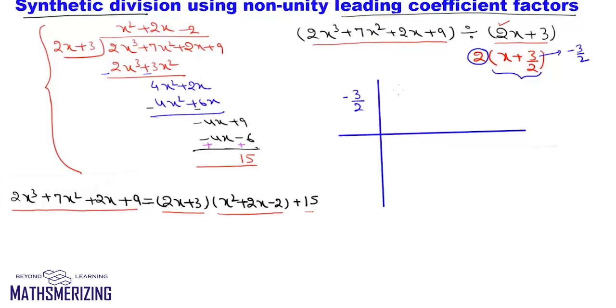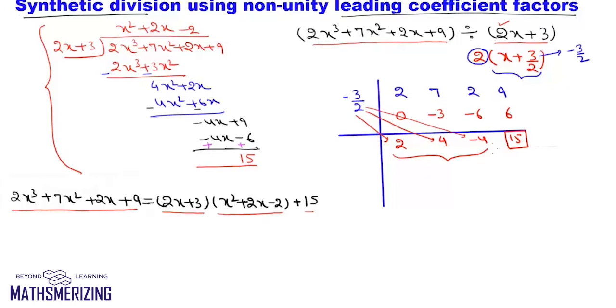Here I'll write the coefficients of x. Now the first one is 0, so I'll write 2. Minus 3 by 2 into 2 is minus 3. Then 4. Minus 3 by 2 into 4 is minus 6. Then minus 4. Minus 3 by 2 into minus 4 is plus 6, which gives 15. Now I have my remainder, and that is 15.